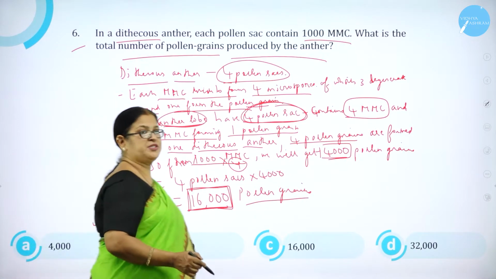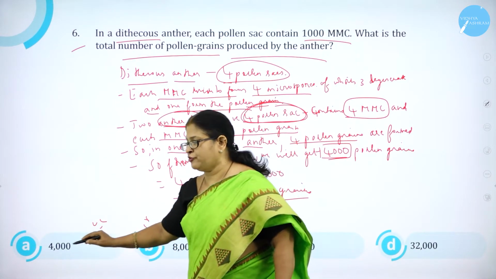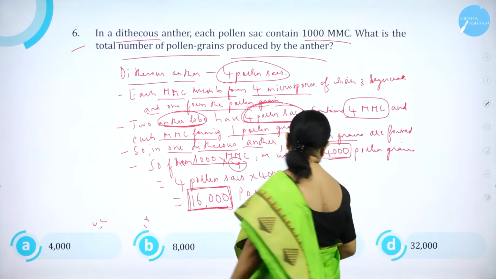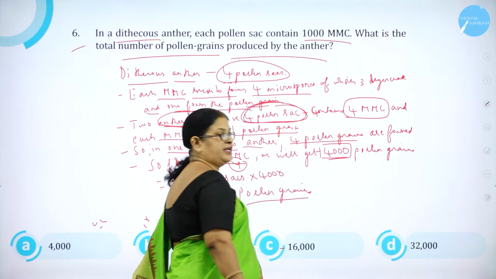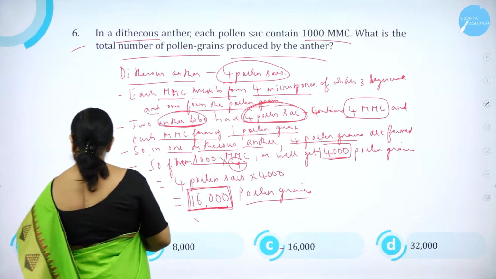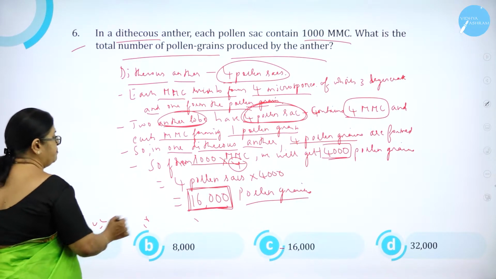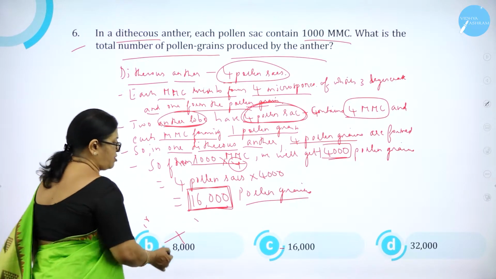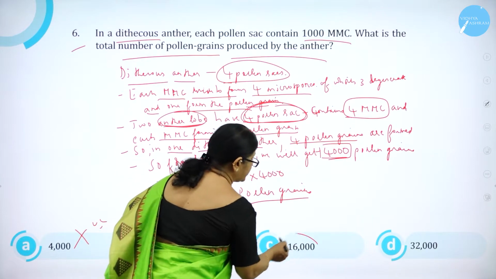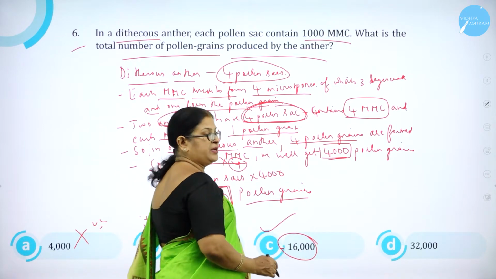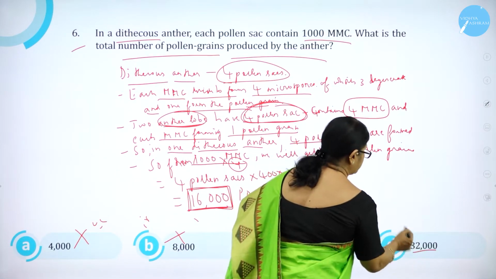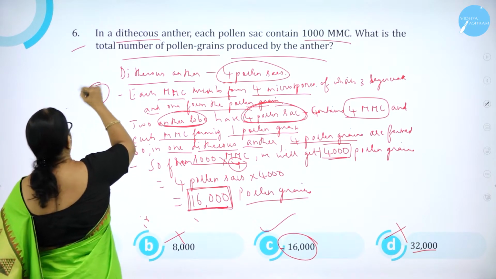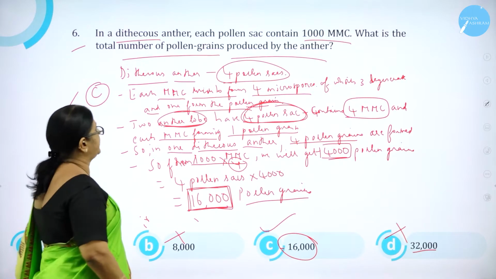So what are the options given here? Option A 4,000, option B 8,000, option C 16,000 and option D 32,000. So option A 4,000 is wrong. You have to get 16,000 Polangaras. B 8,000 is wrong. Option C is how much? 16,000. It is correct. Then option D 32,000 is wrong. So option C is correct.